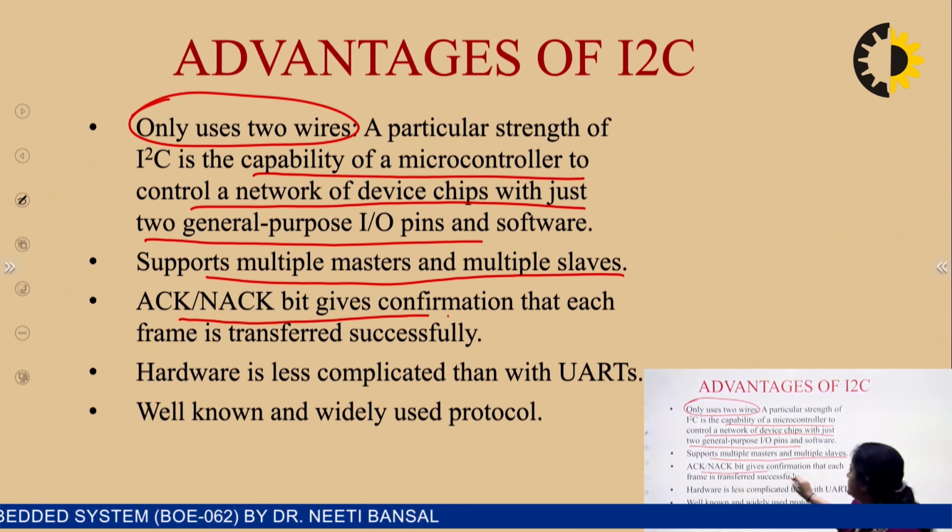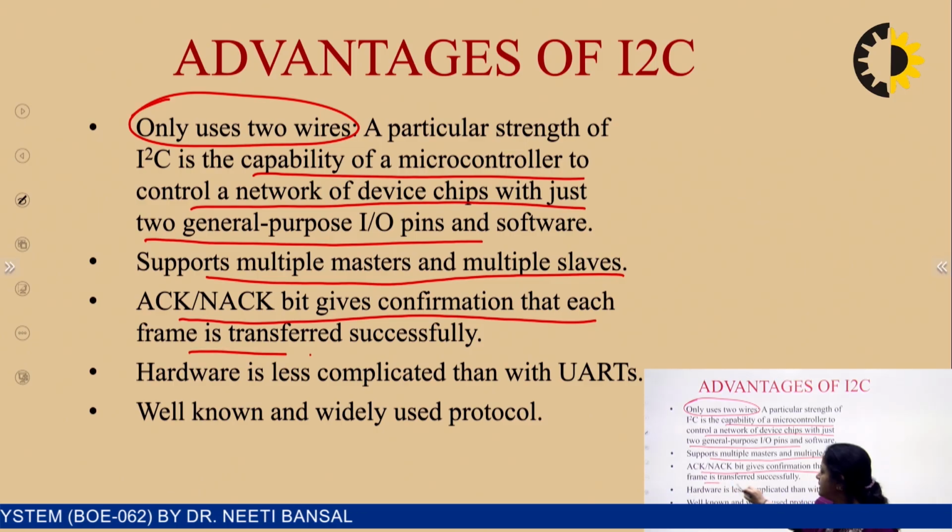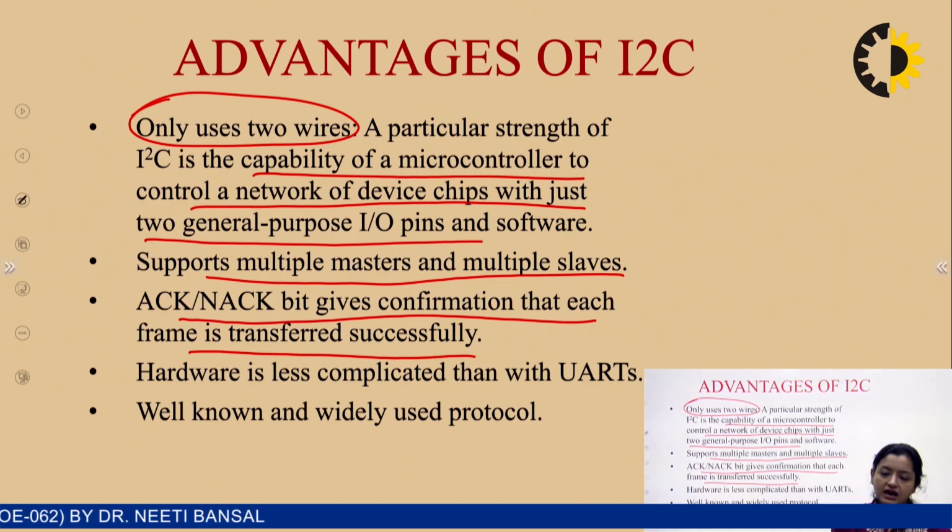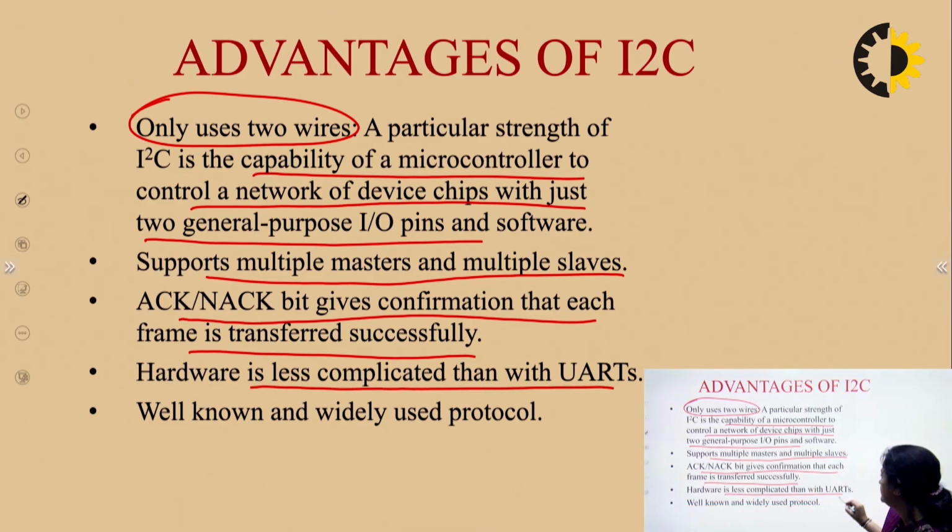Acknowledgement/not acknowledgement bits give the confirmation that each frame is transferred successfully. ठीक है, हर एक डेटा फ्रेम के बाद, हर एक ट्रांसमिशन ऑफ एड्रेस के बाद एक्नॉलेजमेंट नॉट एक्नॉलेजमेंट फ्रेम्स आर देयर. Hardware is less complicated, well known and widely used protocol.